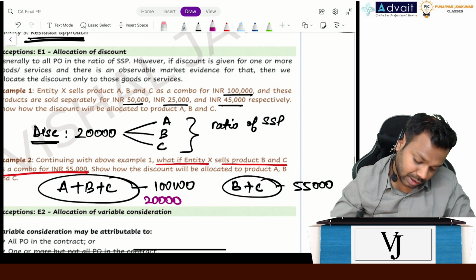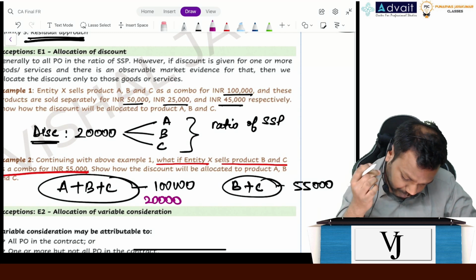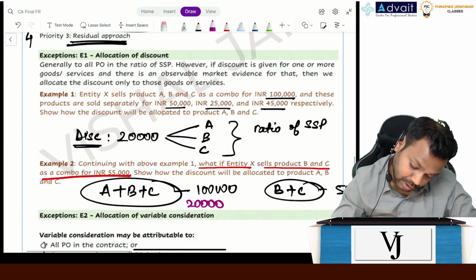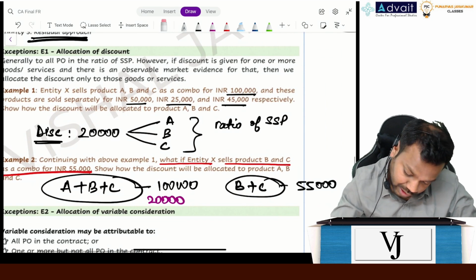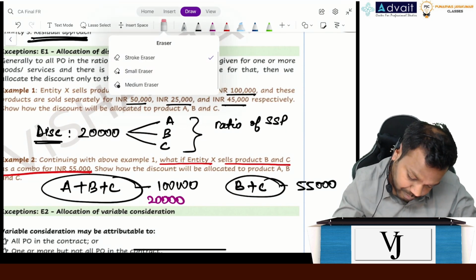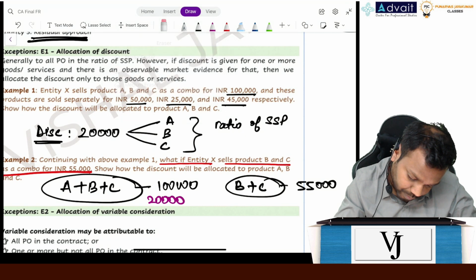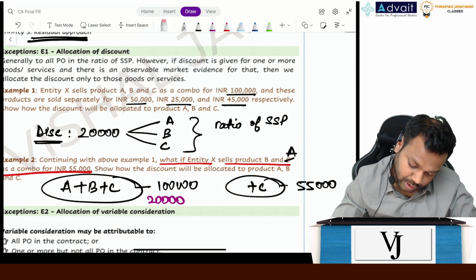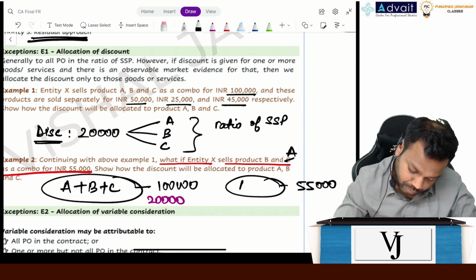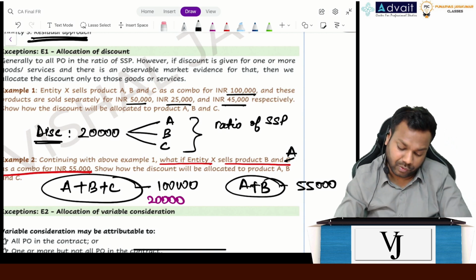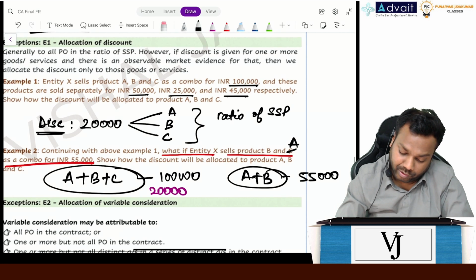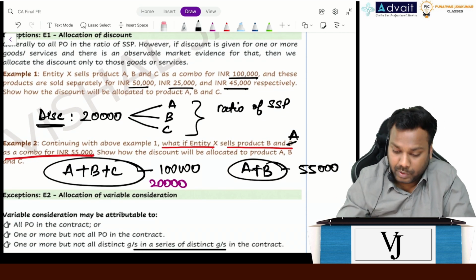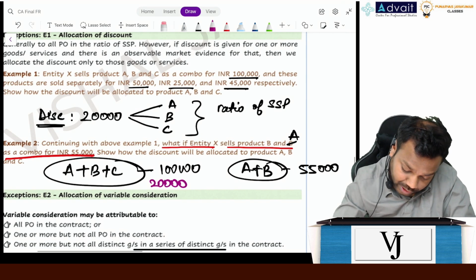No, just a minute. Do one thing. 50 plus 25. Make it A and B, okay? Change here. Make it A and B. What is the price of A and B? 55,000. And what is the discount given in A plus B? 20,000. Discount is again 20,000 here.